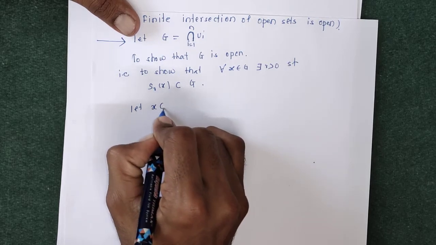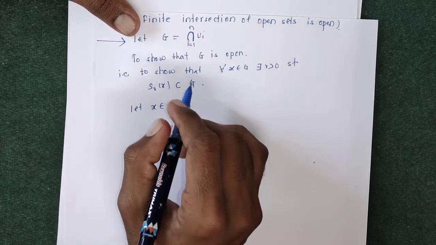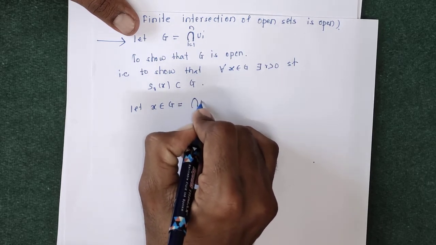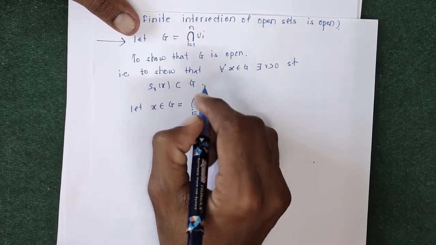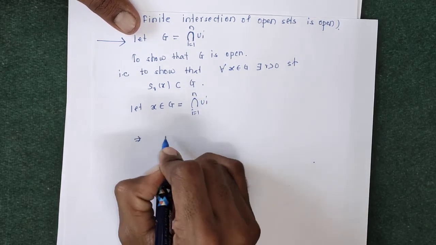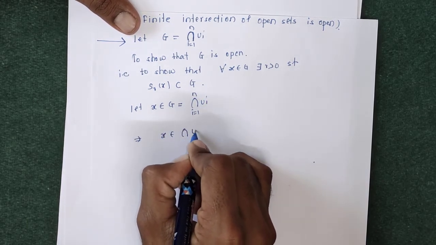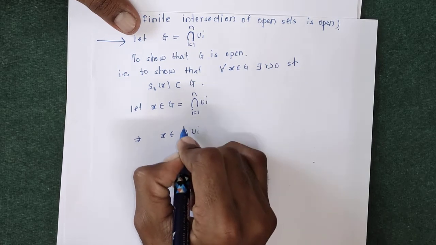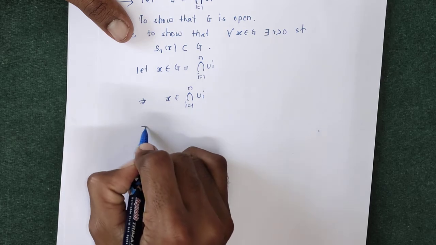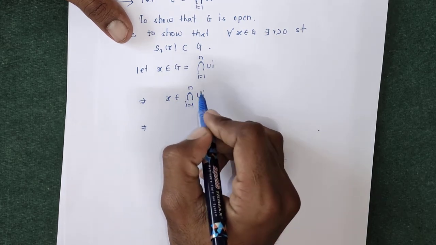Let x belong to G, and G is the intersection of ui, i running from 1 to n. This is a finite collection. As x belongs to the intersection of the ui's, this implies x belongs to every ui.